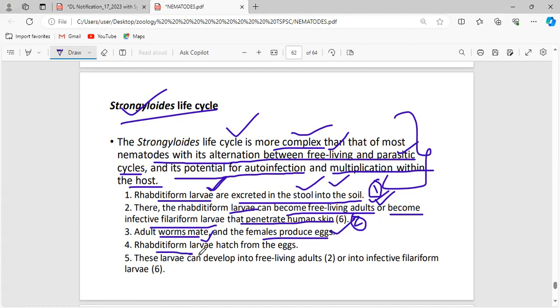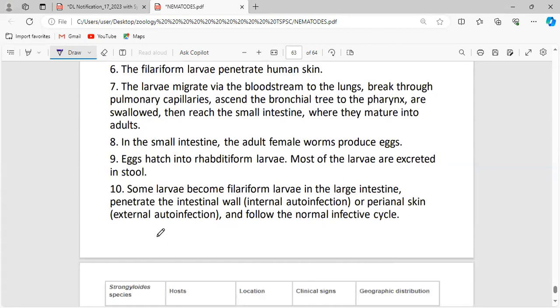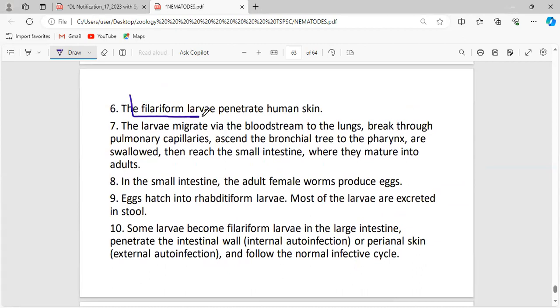Now, the rhabditiform larva will hatch from the eggs. Once again, from the egg, which larval stage is going to hatch? Again, the rhabditiform larva. Now, again, there are two possibilities. This larva can develop into free living adults, or it can develop into the infective filariform larva. Clear? Now, the function of the filariform larva is to penetrate into the human skin because it is infective.